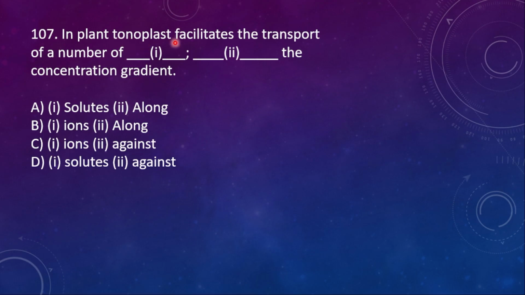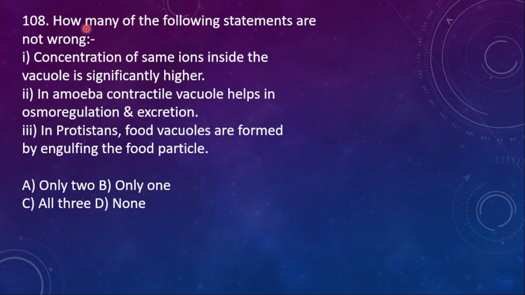102.7. In plants, tonoplast facilitates the transport of number of dash the concentration gradient ions and against the concentration gradient. Option C. 108. How many of the following statements are not wrong? 1. Concentration of same ions inside the vacuole is significantly higher. 2. In amoeba, contractile vacuole helps in osmoregulation and excretion. 3. In protistans, food vacuoles are formed by engulfing the food particles. So among them all three are correct.